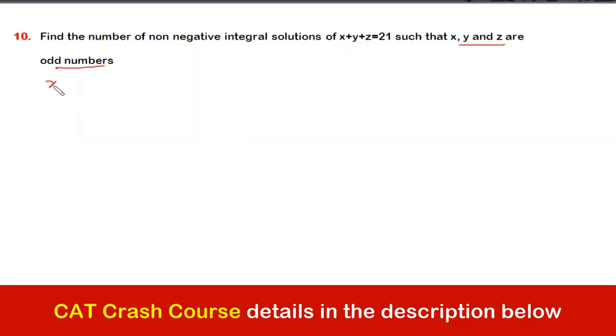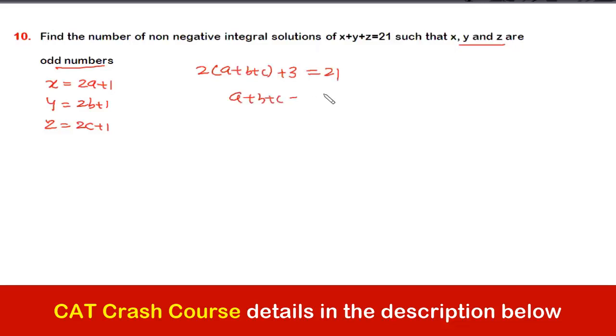So for this, our substitution should be what? x should be substituted as 2a plus 1, y as 2b plus 1, and z as 2c plus 1, where a, b, c are non-negative integers. On substitution, we'll get 2 times a plus b plus c plus 3, which is equal to 21, or the value of a plus b plus c would be equal to 9. Yes or no? It will be 9, right? Okay.